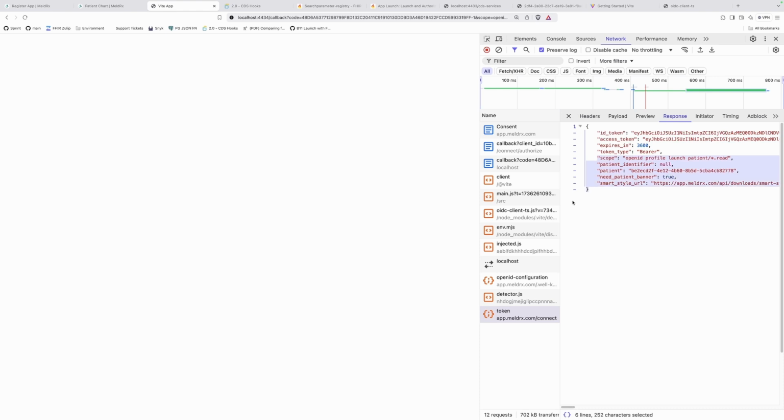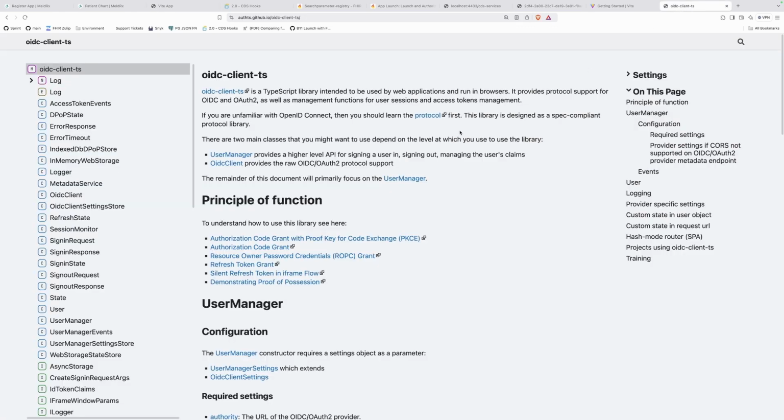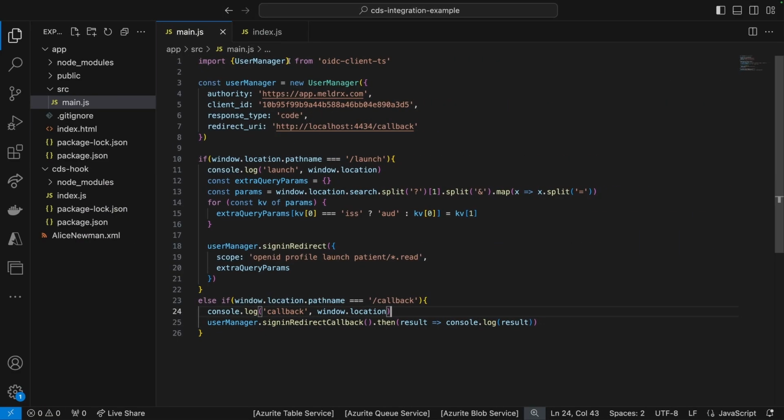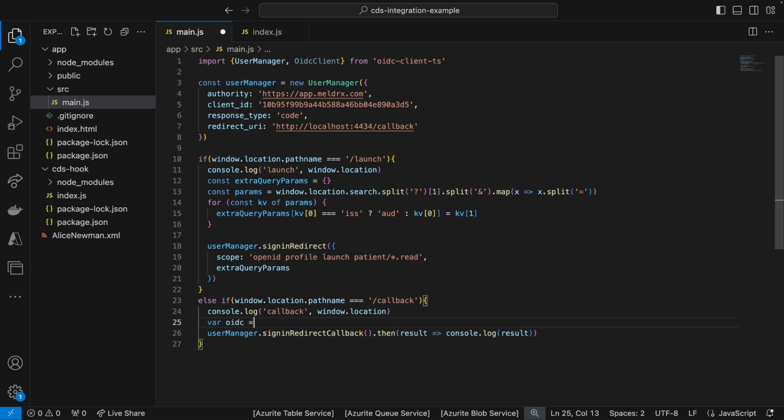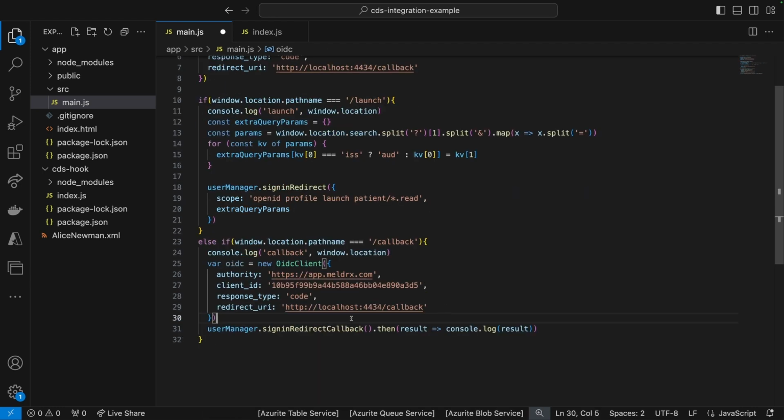Let's say you want this information and you're using this library, or another library that allows you access to this information, cool. How would you get it? So oidc client does give you a little bit of a lower abstraction level, which is just the oidc client. So let's come back over here and get the oidc client. And just for the callback, we're going to new up our oidc client. We're going to give it the exact same configuration.